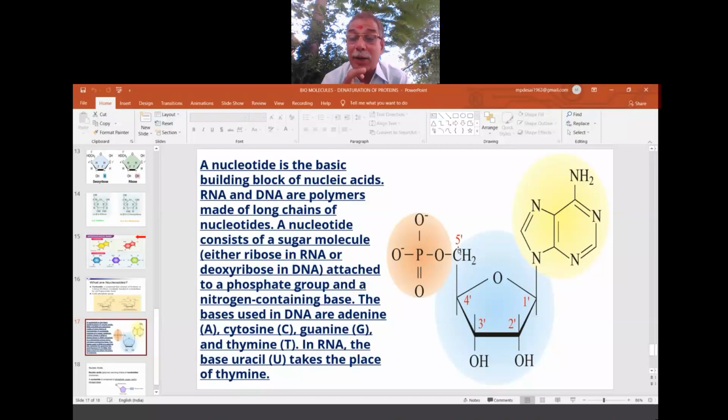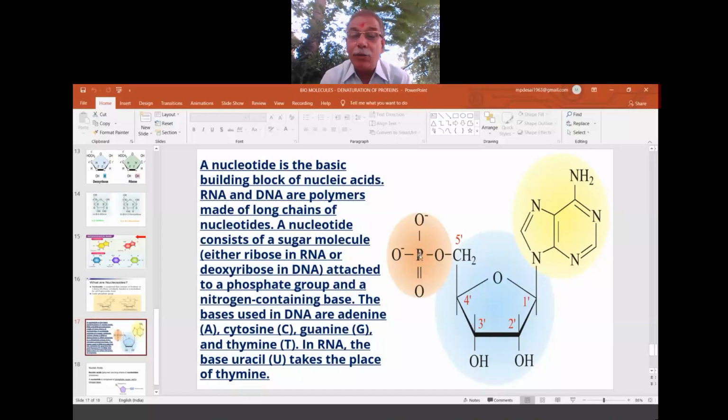So on the 5th prime carbon atom of the sugar unit, there is a PO4 unit. Other units are there, but that is not important for us here. So if that phosphate linkage is there in the nucleoside, it becomes a nucleotide.